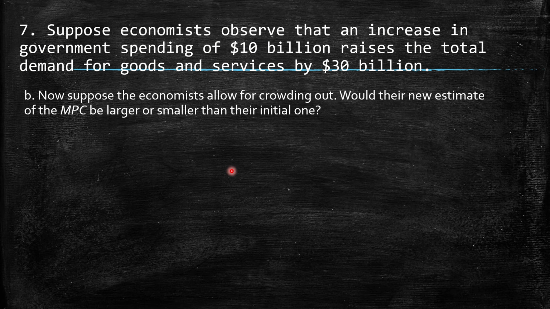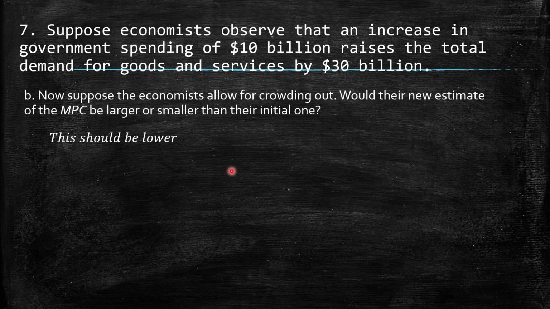Okay, then B. Now suppose the economists allow for crowding out. Would their new estimate of the MPC be larger or smaller than the initial one? Well, at this point, the MPC is now taking into account the crowding out effect.